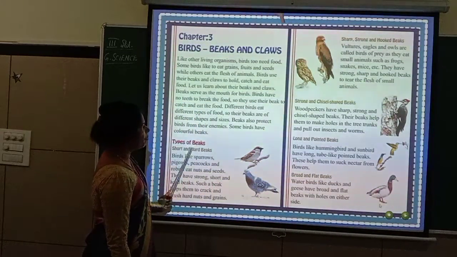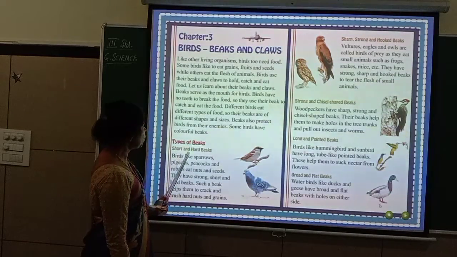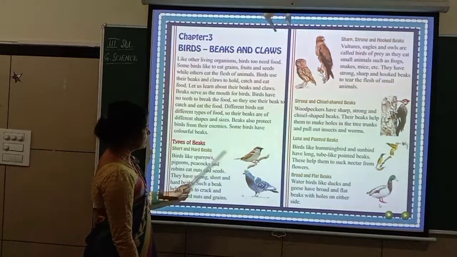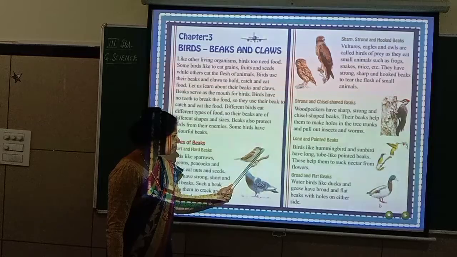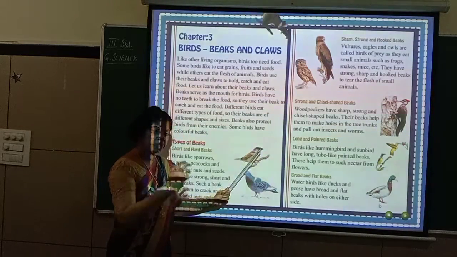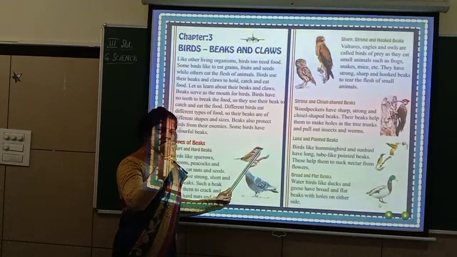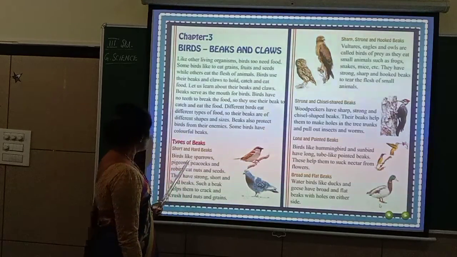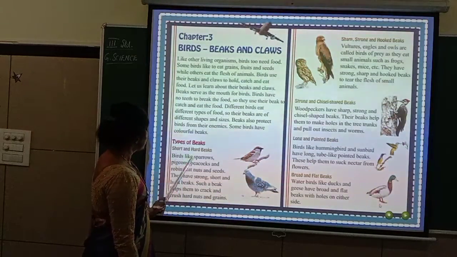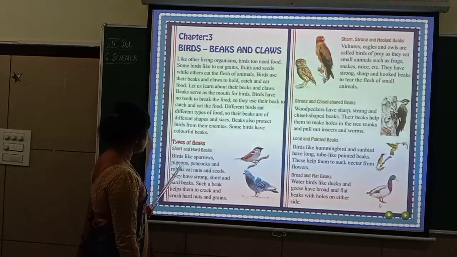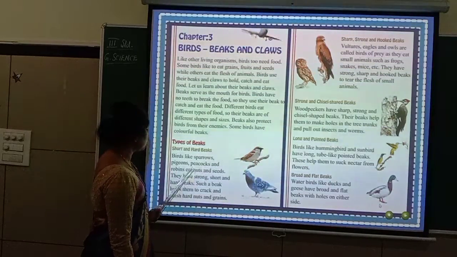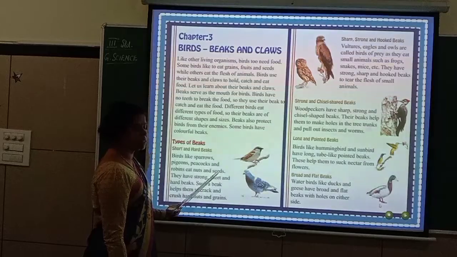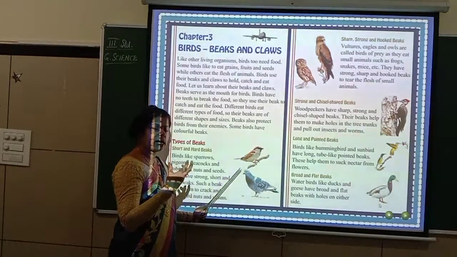Now, types of beaks. Short and hard beaks. See, this is short. Can you see? It is a small beak, short but very hard. If you touch the beak, it is very, very hard. Birds like sparrows, pigeons, peacocks and robins eat nuts and seeds.